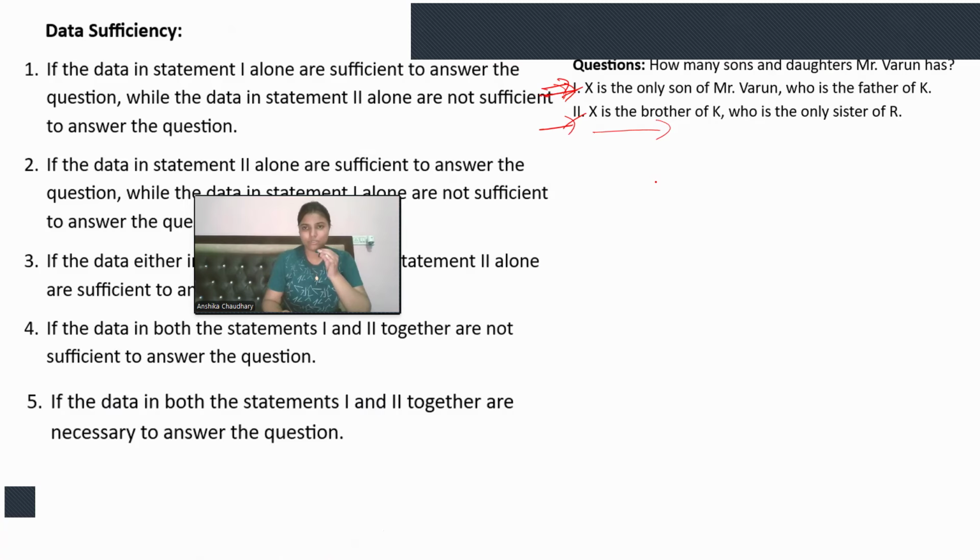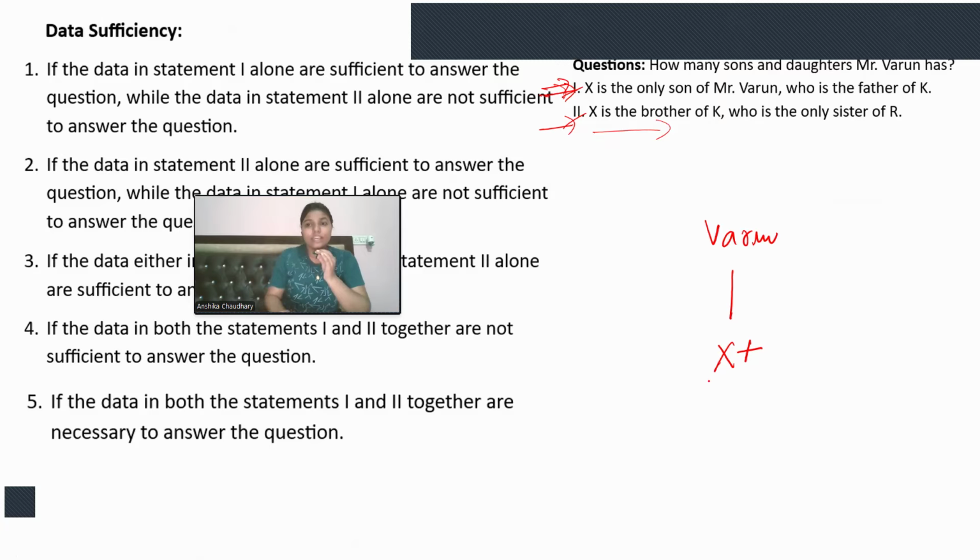Now, let's try to find out how many sons and daughters Mr. Varun has. So basically, the question is asking how many sons and daughters Mr. Varun has. Okay, so statement one. This time I'm only reading statement one. X is the only son of Mr. Varun. That means X is the only son. It is not saying that there will be no daughter. The thing is, there will be no son apart from X. There can be a daughter, but not more sons apart from X.